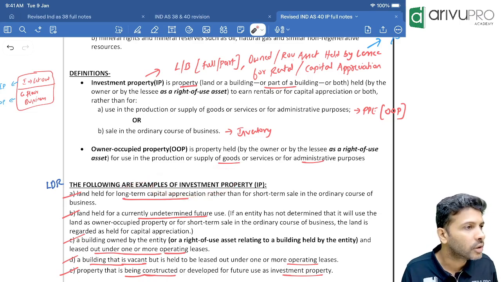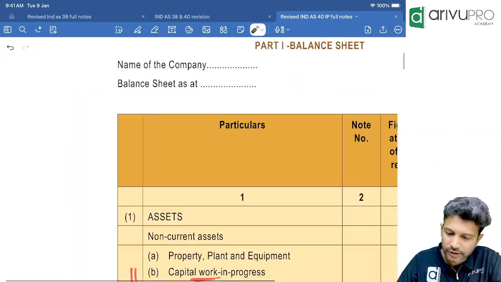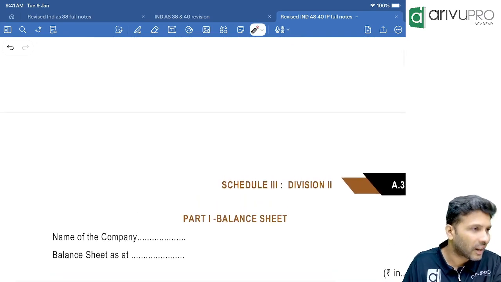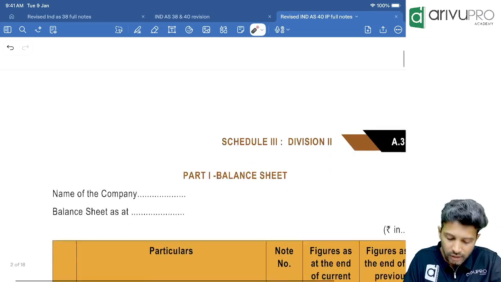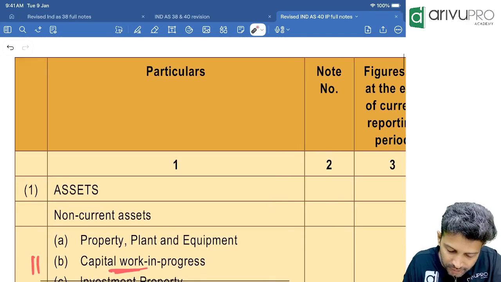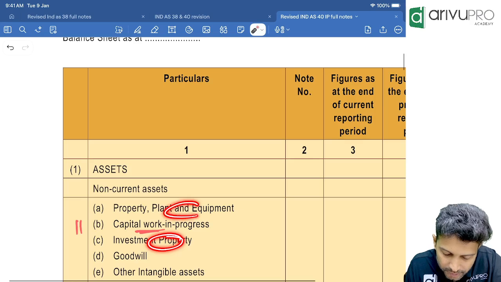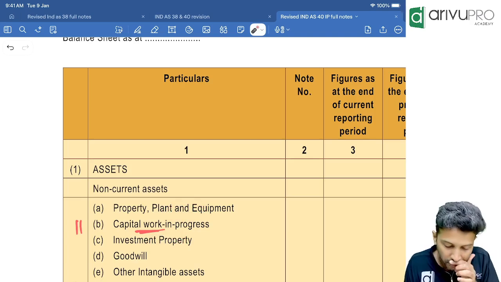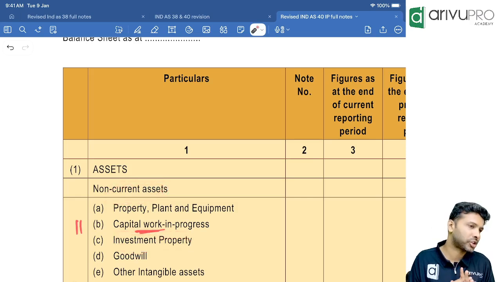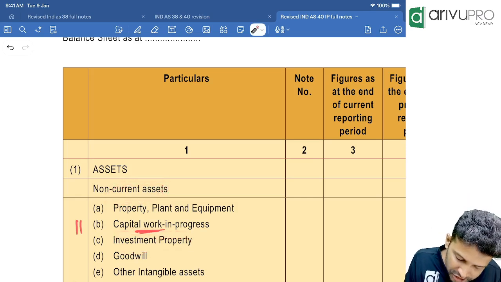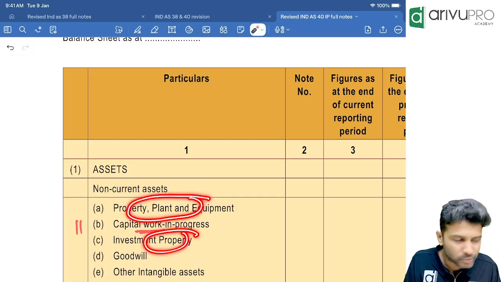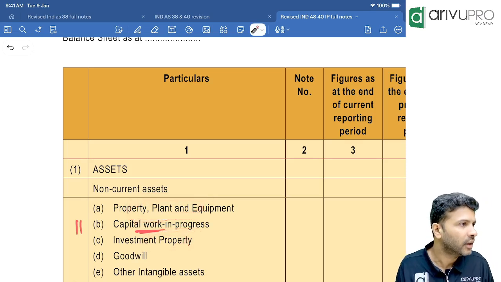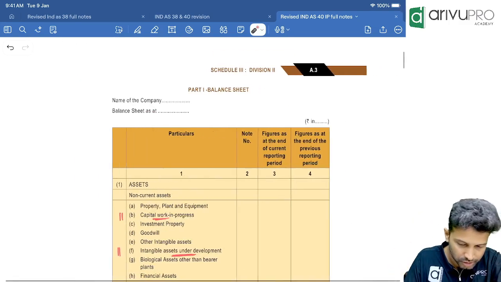Investment property. Understood? Now, in case some of you are wondering what the reason for this is, in your Ind AS balance sheet, first what will come? Assets will come, then equity and liabilities. Property, plant and equipment is a separate asset. Investment property is a separate asset. You need to show them separately. That is the reason we are studying this. If a property is an investment property, it will come as a separate category in your balance sheet. Now, which properties will come under PPE and which under IP, we are learning. That's the reason for us to know more about investment property, because they are shown separately in our balance sheet.